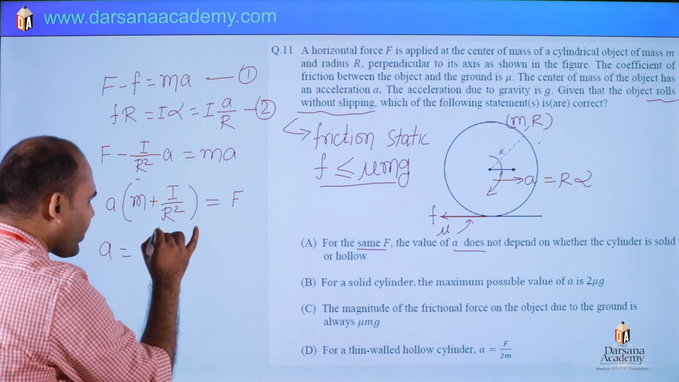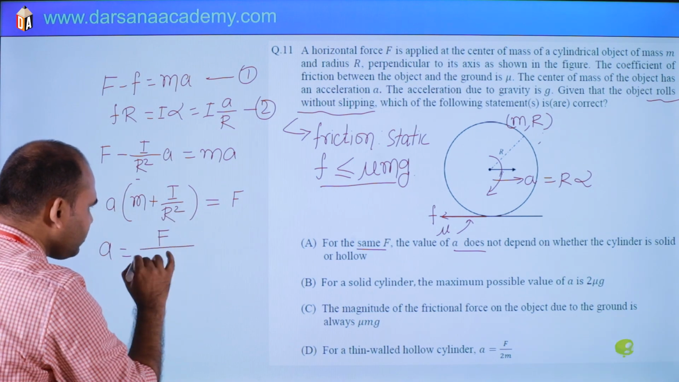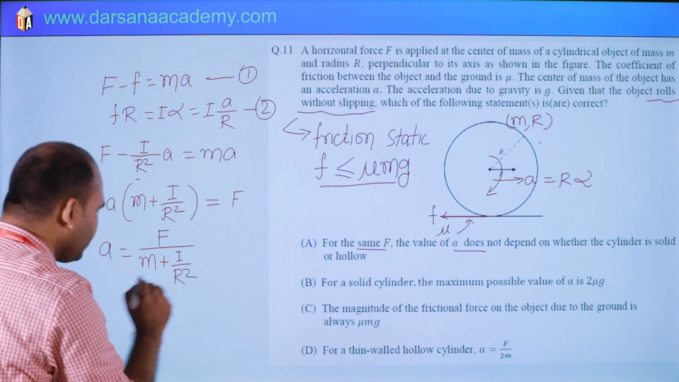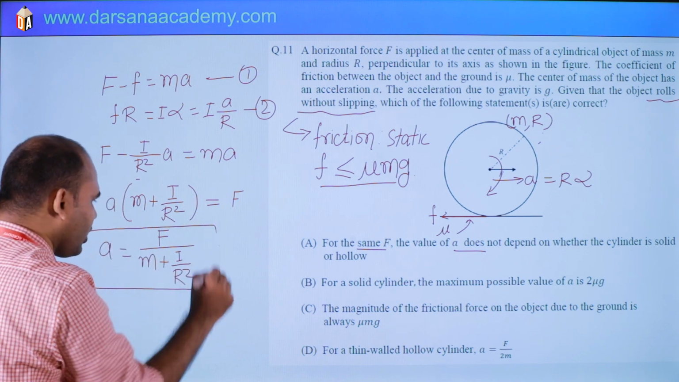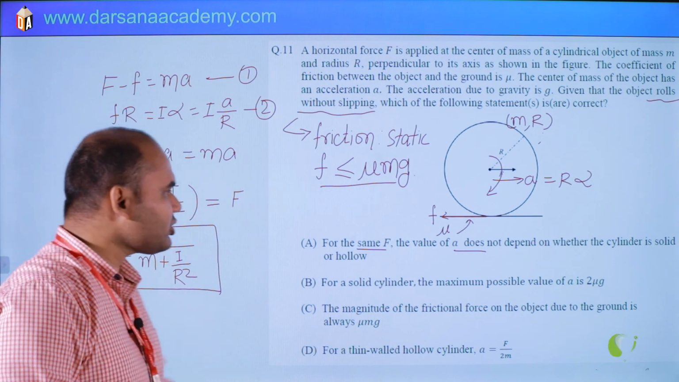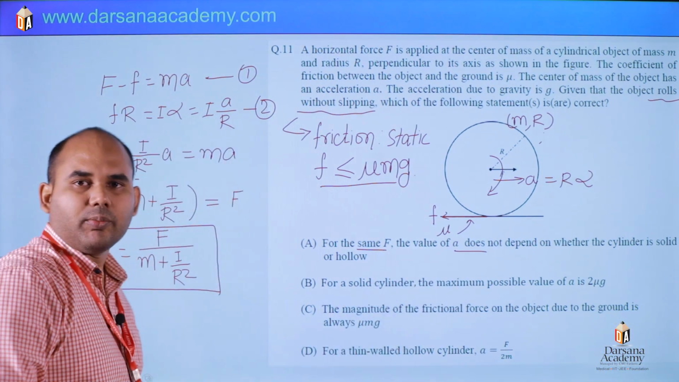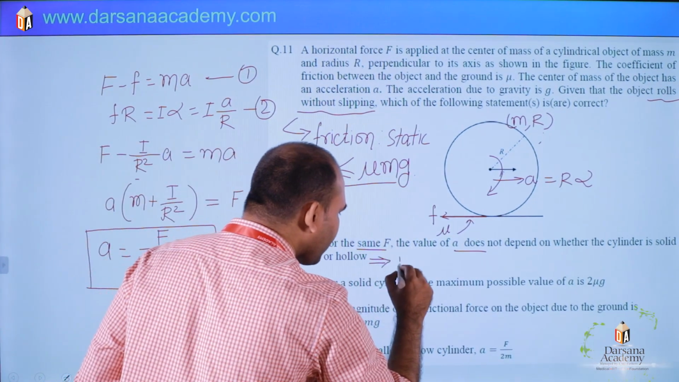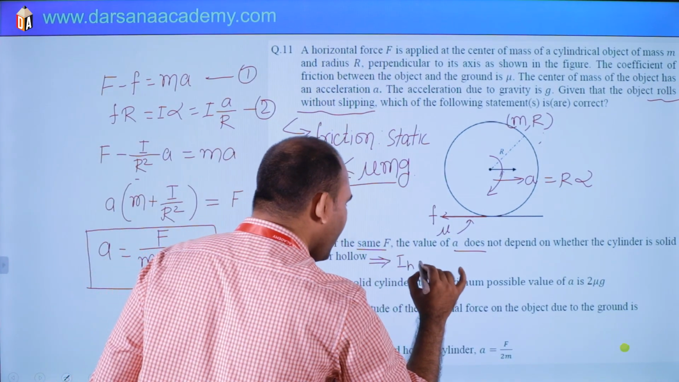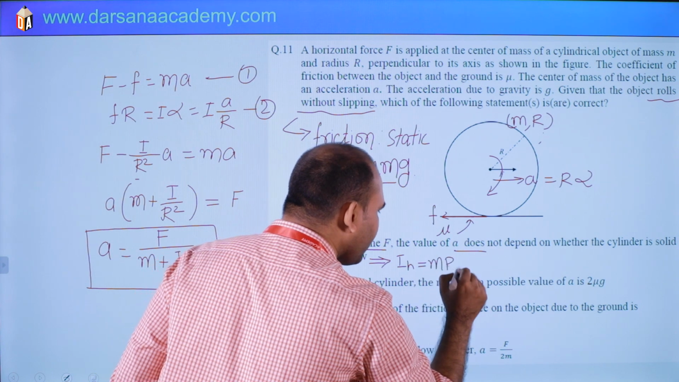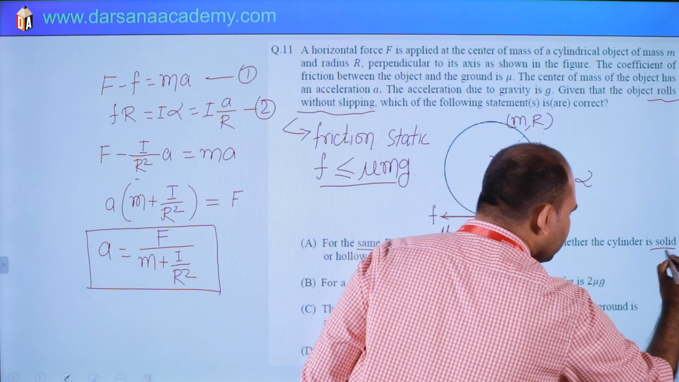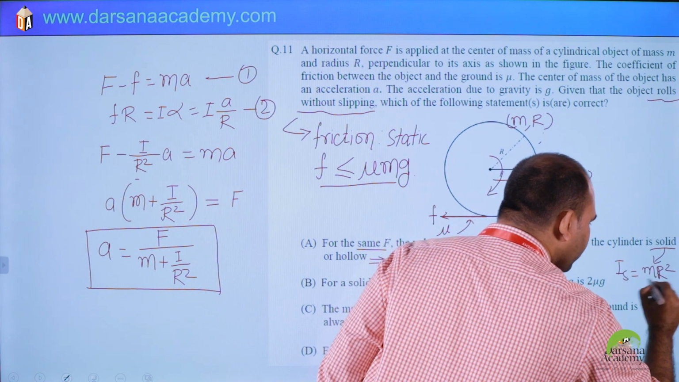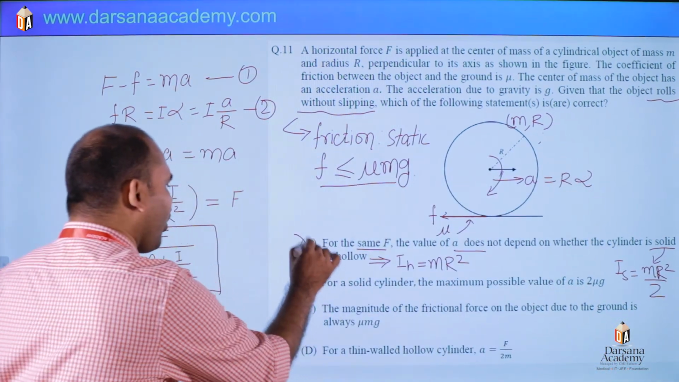So acceleration will be F by M plus I by R square. This is the acceleration, and they are asking whether it is solid or hollow, it will be the same. No, it depends on I. And for hollow, what is the value of I? I hollow is M R square, and I solid is M R square by 2. So the first option is wrong.